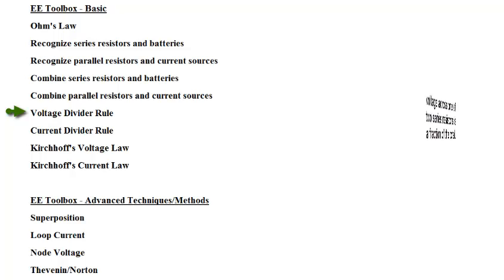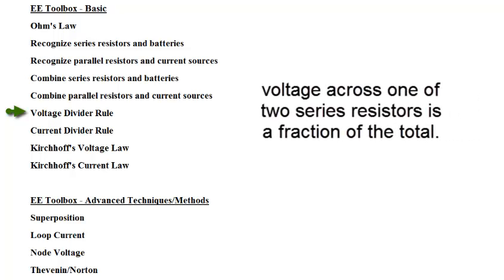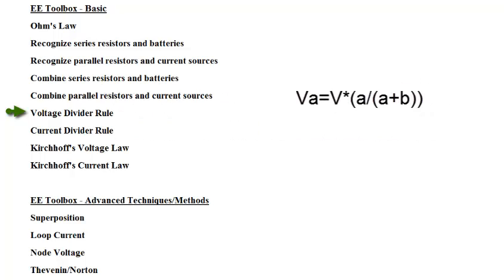Voltage divider rule. Voltage across one of two series resistors is a fraction of the total. VA is V times A over A plus B, where A and B are the resistors.